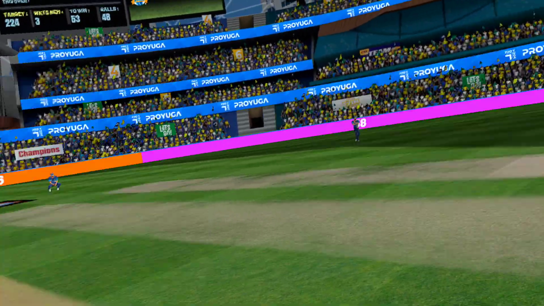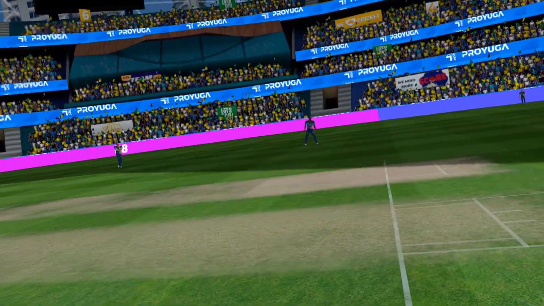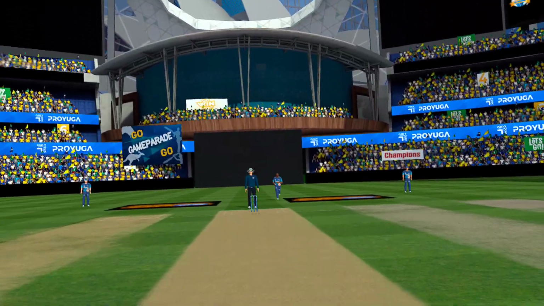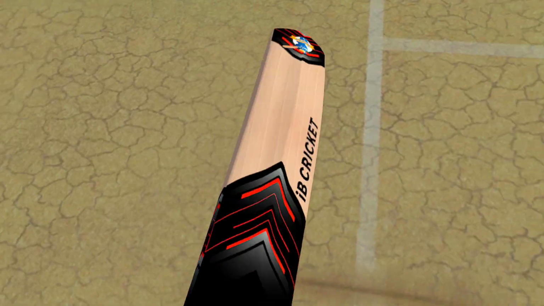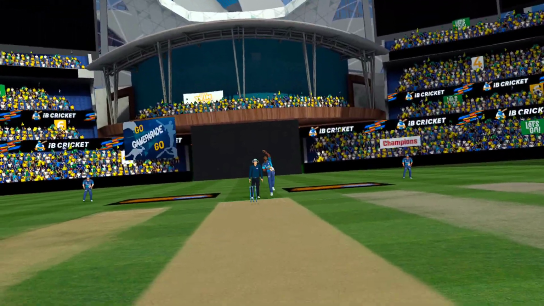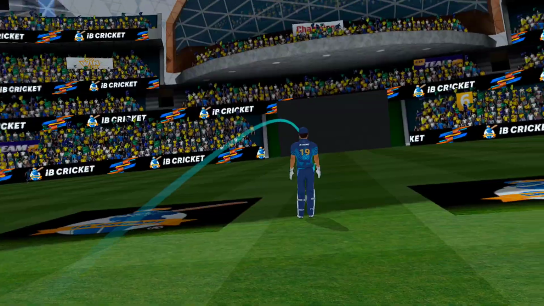Batsman looking to get ahead in the game. Right arm medium fast from over the wicket. That's a miss. Plays down the wrong line. Attempts a soft push, but it's a bottom edge.